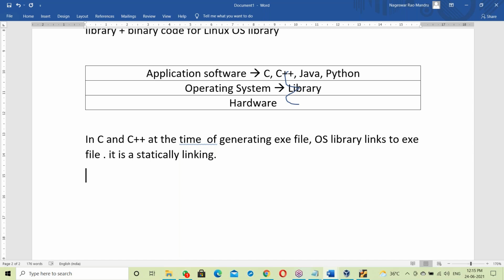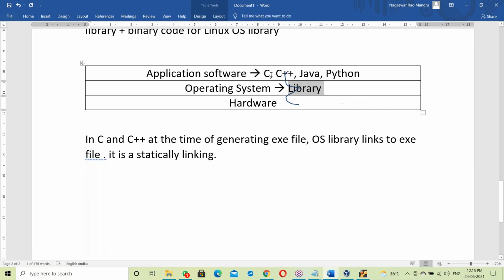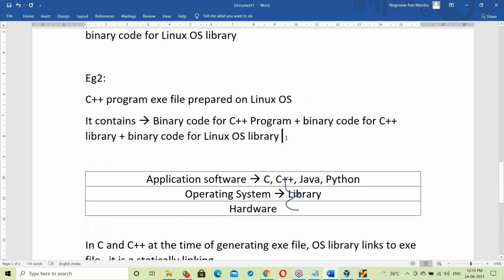So at the time of generating the exe file, the OS library links with the C program exe file or C++ exe file. Now the exe file is ready to execute. All the OS libraries are linked with the exe file, so the exe file contains the OS library. That is about the exe file.